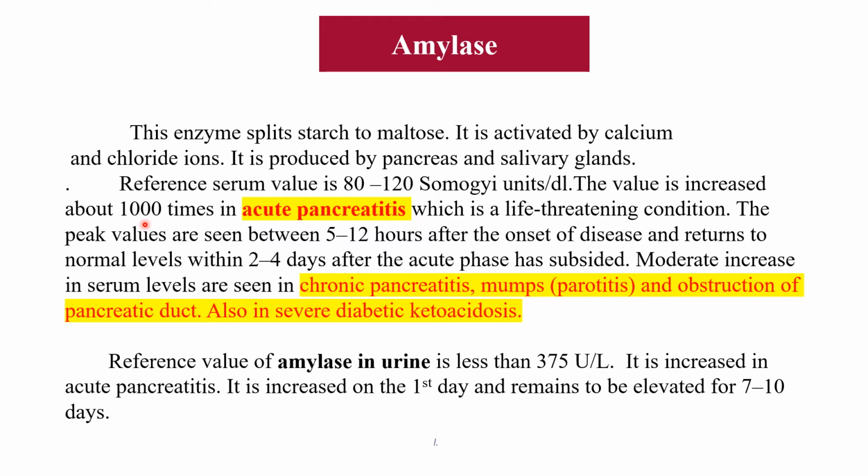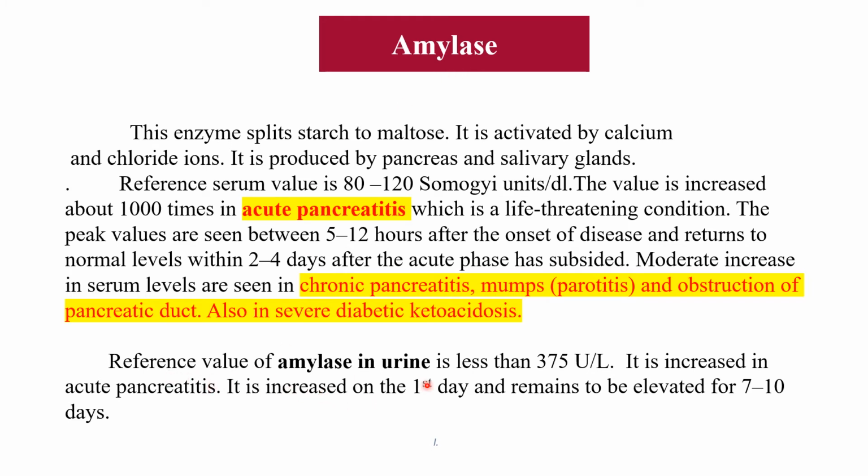It is about 1000 times increased in acute pancreatitis, and this acute pancreatitis is a very serious or life threatening condition. So to diagnose this acute pancreatitis, which enzyme is helpful? Estimation of amylase.